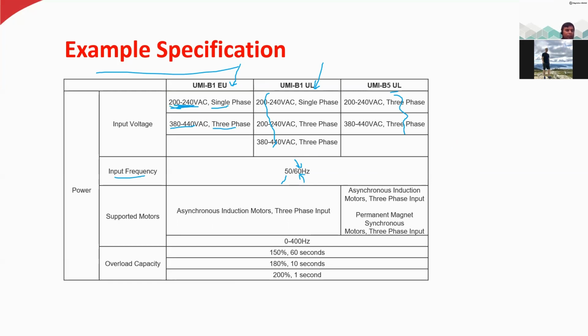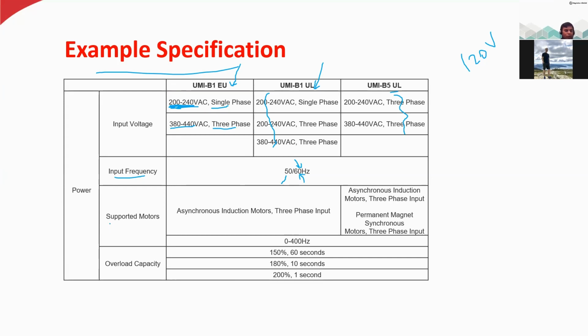For example, this motor you cannot use in USA, because here we have 200 to 240 volt as the operating voltage. In USA, the voltage is 120 volt. So they also produce specific products for specific regions. For example, maybe these motors are for the Europe region.